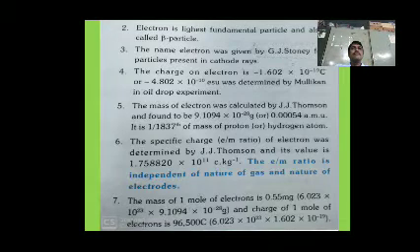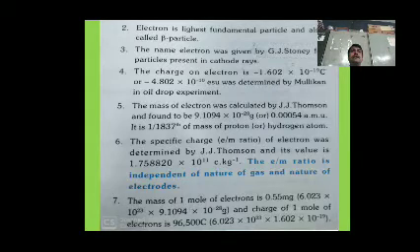The name electron was given by G.J. Stoney for particles present in cathode rays. The charge on an electron is minus 1.602 into 10 to the power of minus 19 coulombs, or minus 4.802 into 10 to the power of minus 10 ESU, determined by Millikan in the oil drop experiment.